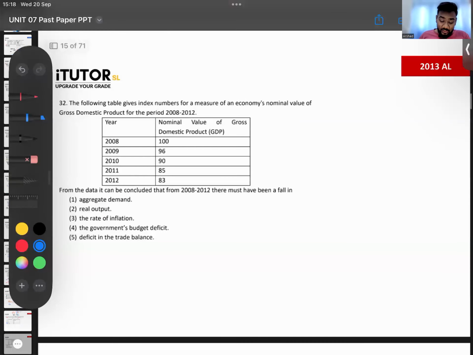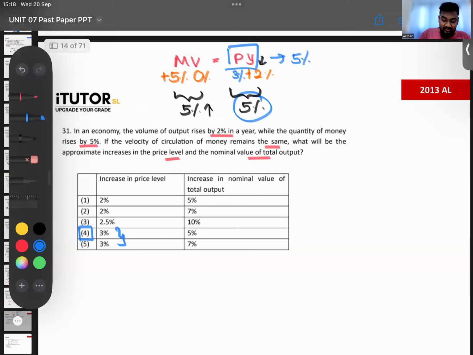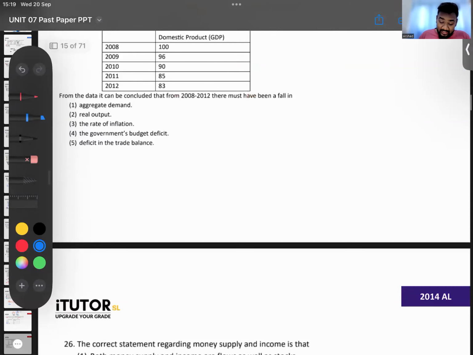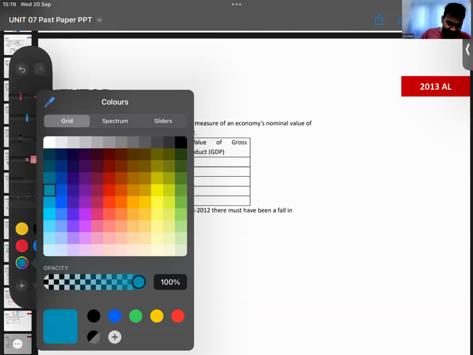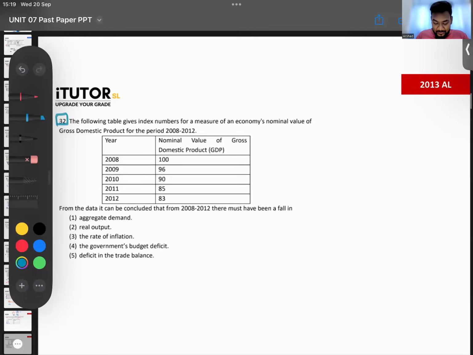Then going into 32. Okay, these also, yes guys. So y is the real output, P into y is the nominal output. Okay, right. Coming to 32. 32 guys is a very hard question. Okay, bit of a difficult one. We'll see. We did discuss this in one of the fast track papers also, if I'm not mistaken. We'll see if you all can remember.